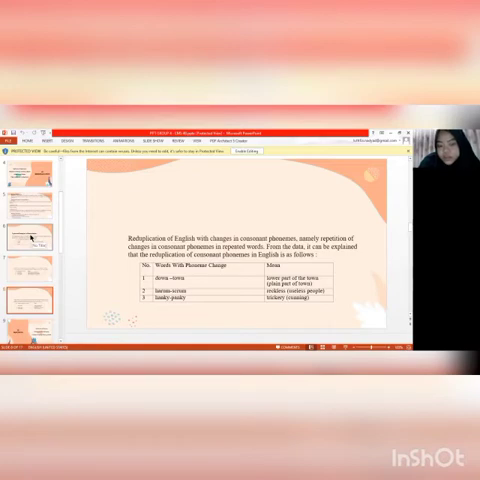Reduplication of English with change in consonant phoneme, namely repetition with change in the consonant phoneme in the repeated word. From the data, it can be explained that the reduplication of consonant phoneme in English is as follows. One, downtown, lower part of the town. Two, hurly-burly, relaxed, usual people. Three, hanky-panky.